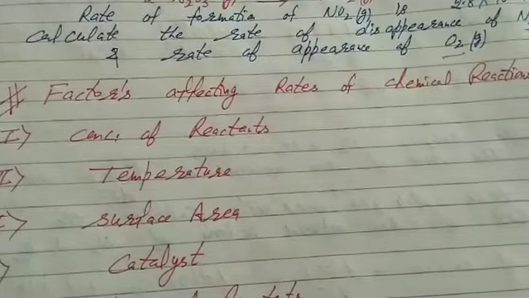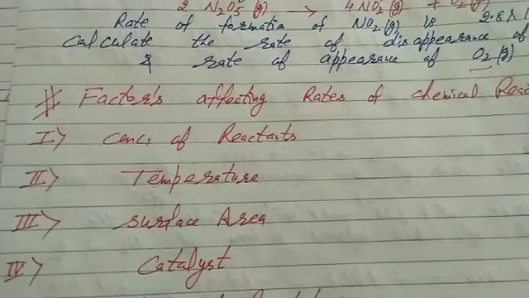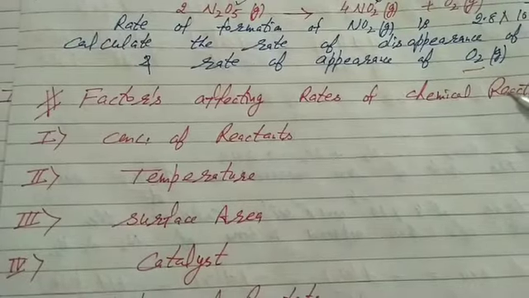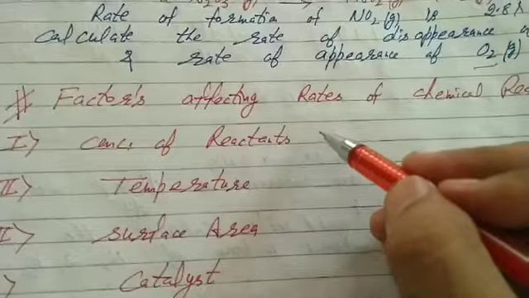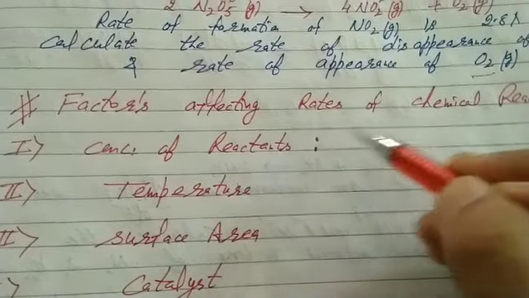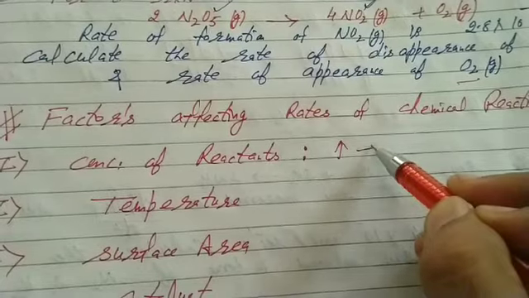Factors affecting the rate of a chemical reaction. Again, the question may be of 2 marks in your board exams. We have to mention these factors only in one line. First factor, concentration of reactants. Students, we know the more the concentration of reactants, the more will be the rate of reaction.